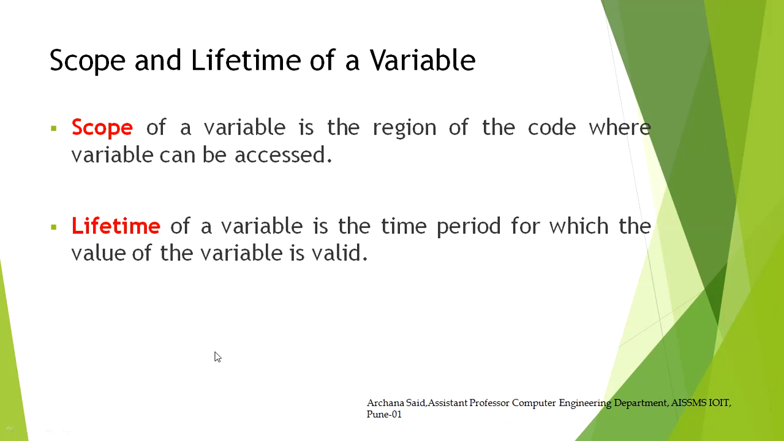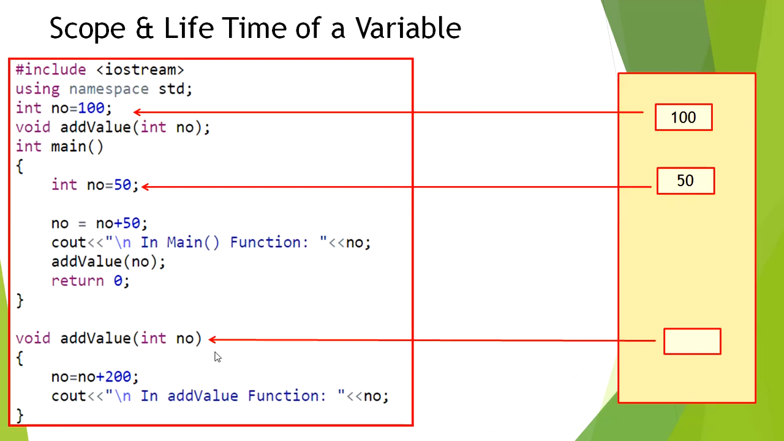Scope of a variable is the region of the code where the variable can be accessed, and lifetime of a variable is the time period for which the value of the variable is valid. So let's take an example program to understand scope and lifetime. In this particular program, the variable name no is used at 3 different locations in a single program.